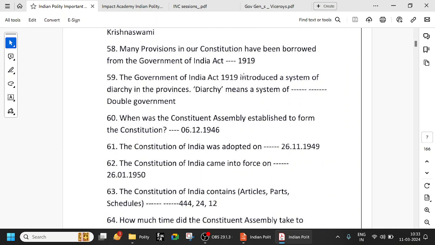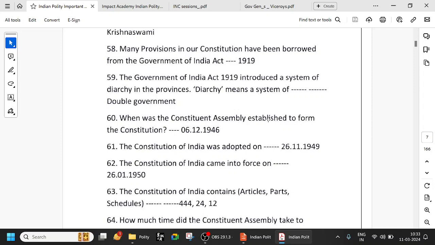So the Government of India Act 1919 introduced a system of diarchy in the provinces. And diarchy means a system of double government. And in 1935, the diarchy in provinces was abolished and provincial autonomy was introduced in its place, and diarchy was introduced in the center. Okay, all that is very important.